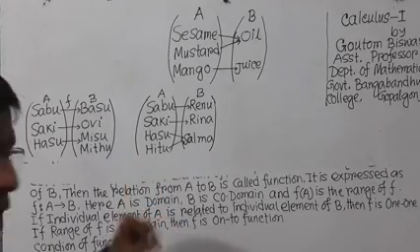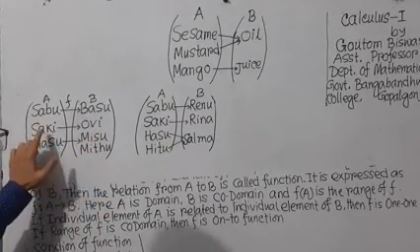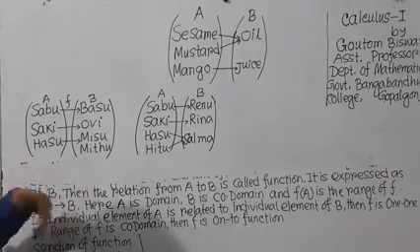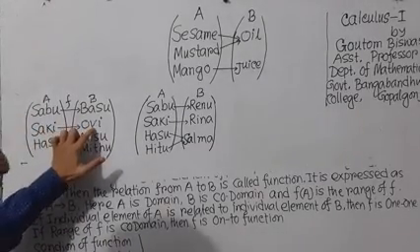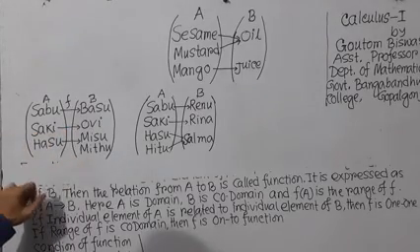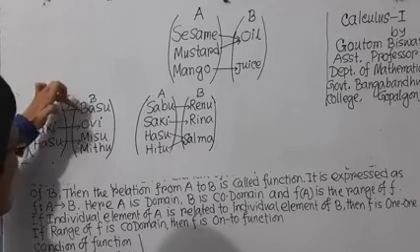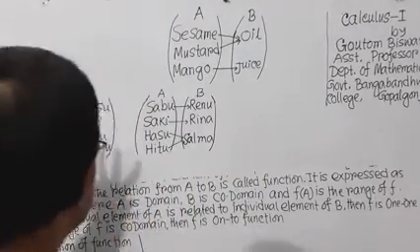Basu is in the range. Shaki is the son of Obi. That means Obi is the image of Shaki, and Mishu is the image of Hashu. So these images Basu, Obi and Mishu are the range of this function.